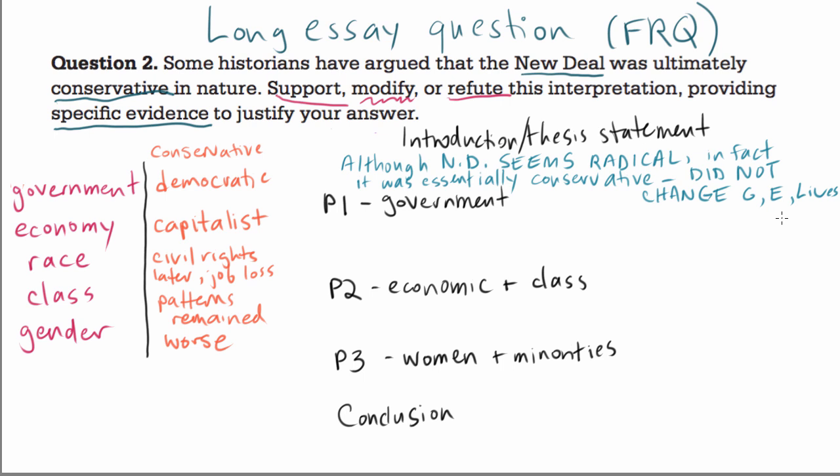So let's move into our first paragraph about the government. Now, with our thesis statement here, we've set up a pattern for ourselves to say the things that seem radical but really are conservative. And we're going to do that in each of these paragraphs.